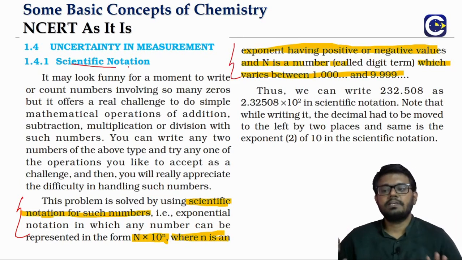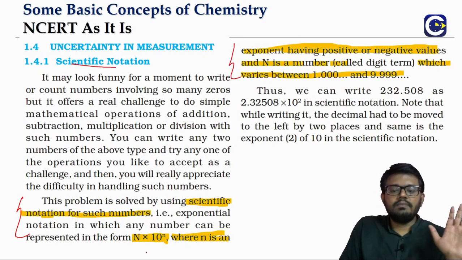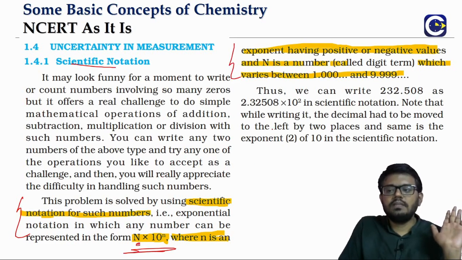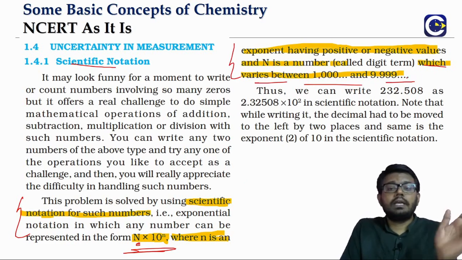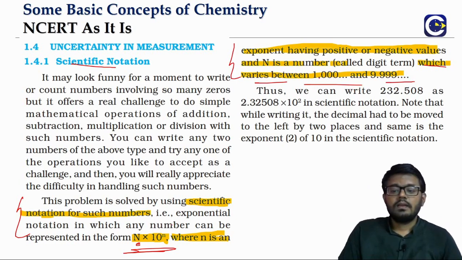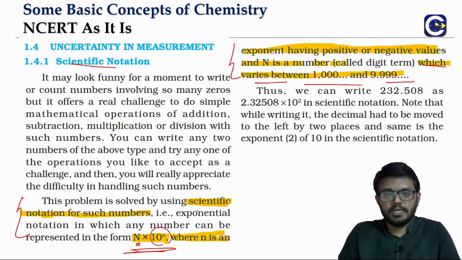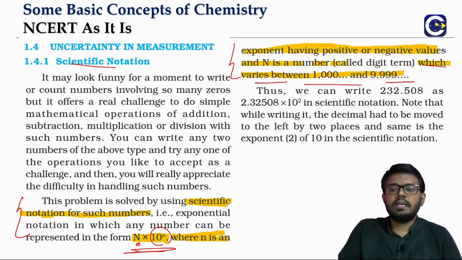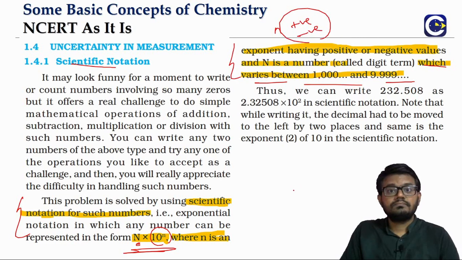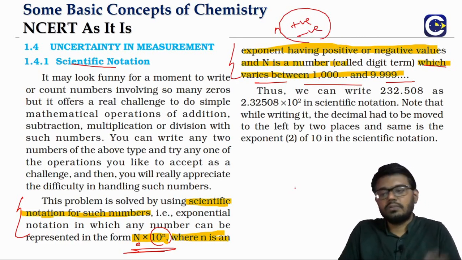What is scientific notation? Any number will be represented in this form, capital N into 10 power small n. In this, the capital N is basically called the number part, which will be between 1 to 9.999 and so on. And the 10 power small n is what we will be calling the exponent part. This small n here can be positive, it can be negative also. So this notation is what we will be calling the scientific notation.